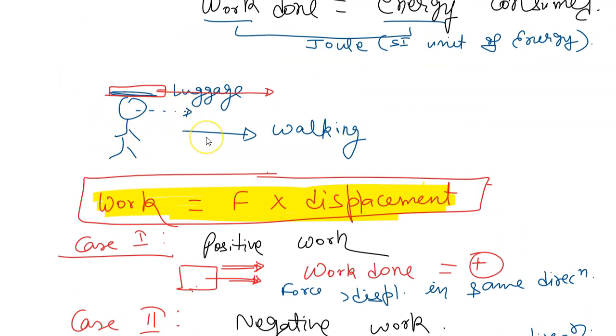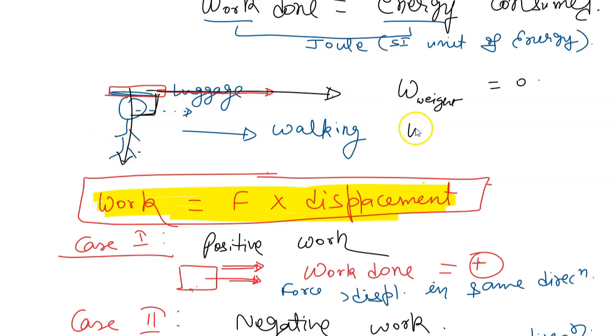If I say, is the work done on the object positive, negative or 0? Then it does not make any sense. I should specify with respect to what force I am calculating the work done. If I say, what is the work done by the weight of the object, then the answer will be 0, because the object is displaced to the right and weight is always acting in the downward direction, that is at a perpendicular angle.